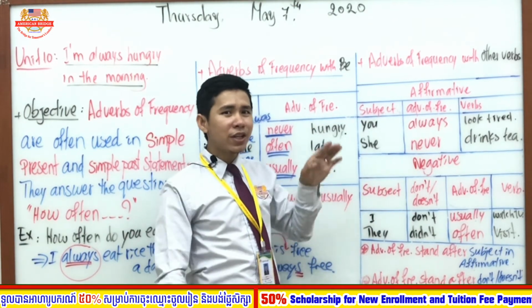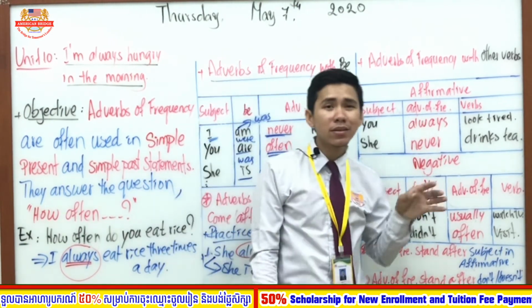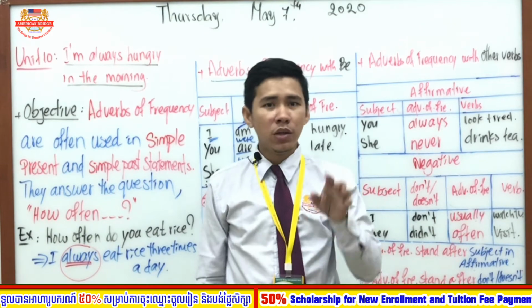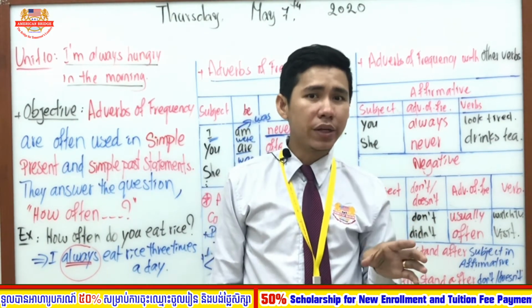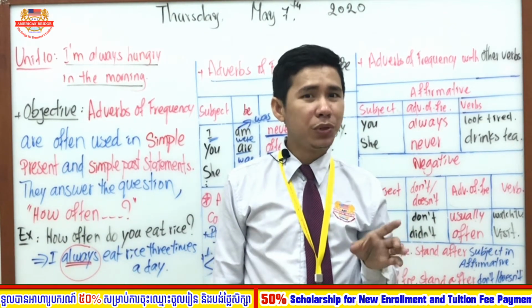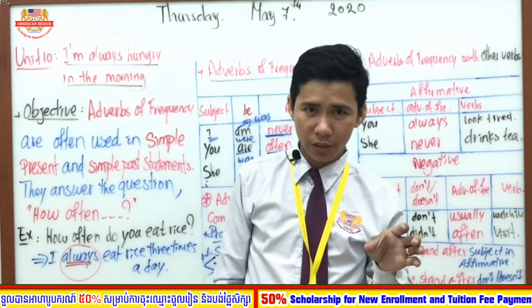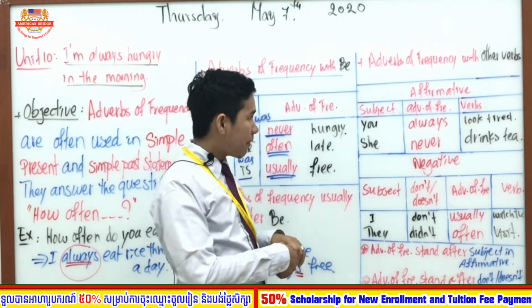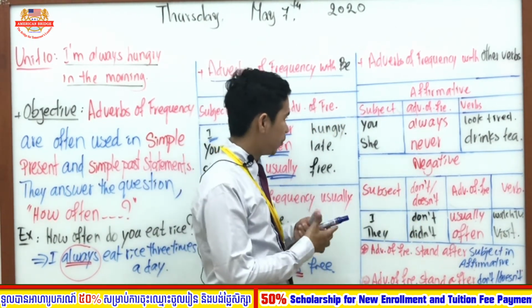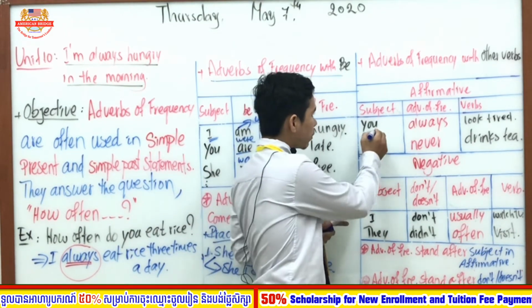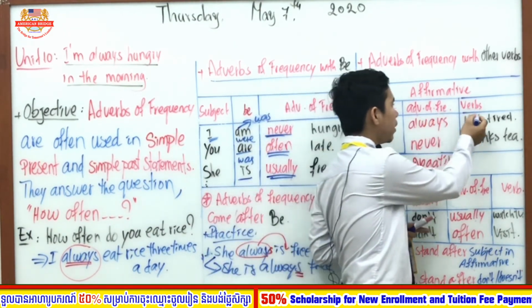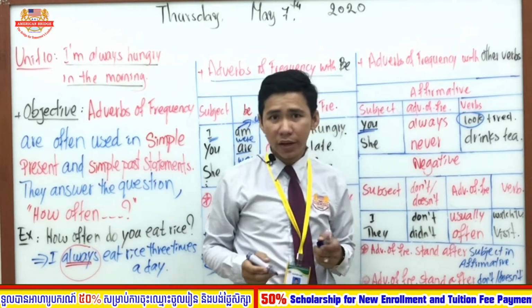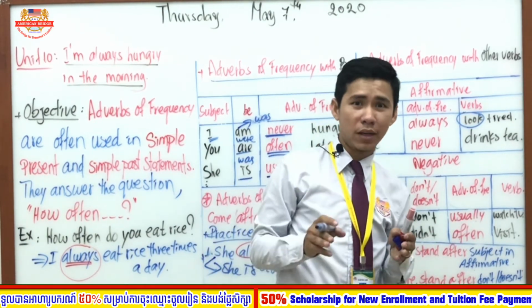Okay. For the sentence that you use in simple present statement, remember the verbs must be changed even though we use adverb of frequency after the subject. So in an affirmative sentence or statement, you can see that when you use you, the verb doesn't change, right? It will still be the same.